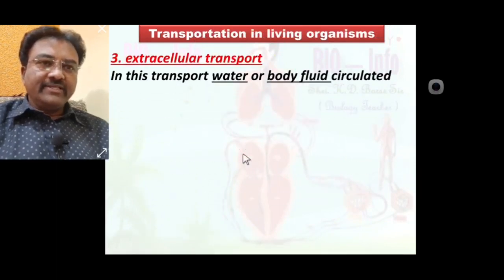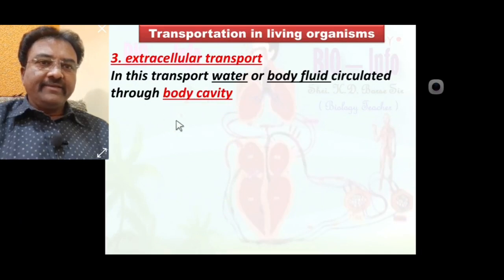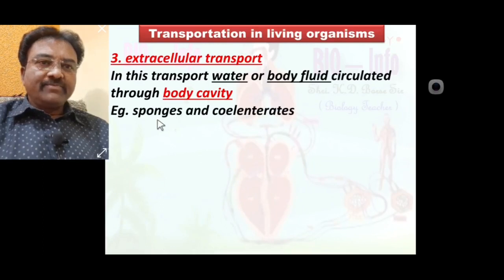In extracellular transport, water or body fluid is circulated through the body cavity. Examples: sponges and coelenterates show extracellular transport.